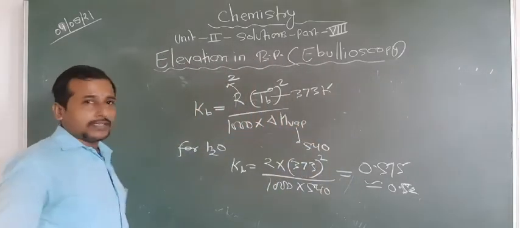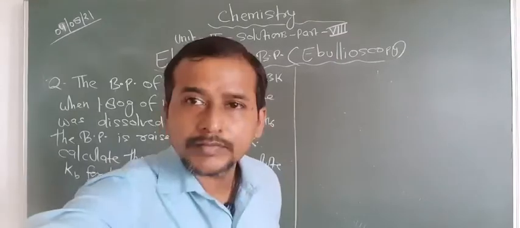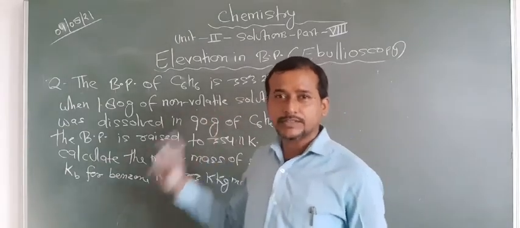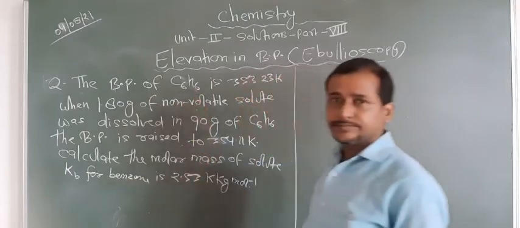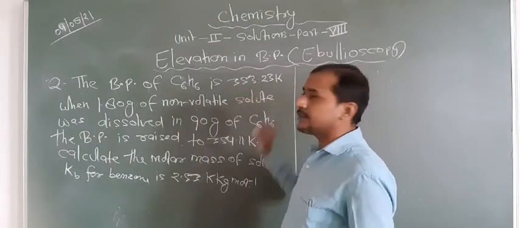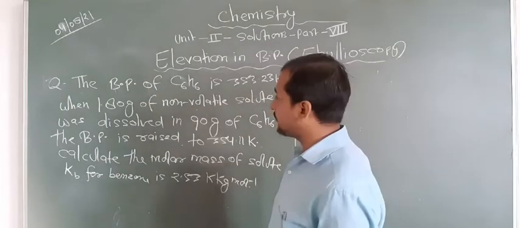Okay, now let us focus on one numerical regarding the elevation of boiling point. Look at the question related to the elevation of boiling point formula. The boiling point of benzene is 353.23 Kelvin. So this is the solvent boiling point in pure form.